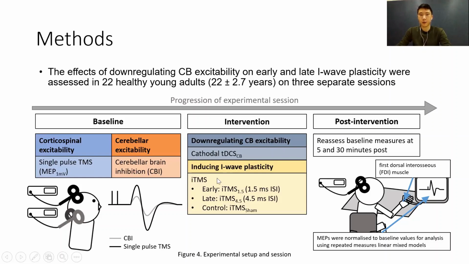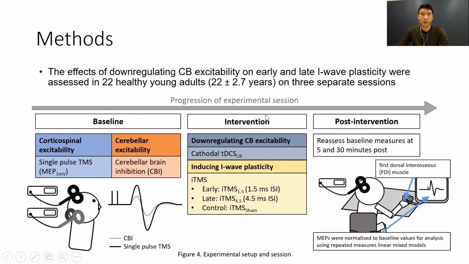In addition, we applied concurrent iTMS to target the plasticity of early I waves using 1.5 milliseconds ISI, late I waves using 4.5 milliseconds ISI, or a control session in which we used varying ISIs that produce no change. The key point is that we used an intervention that allows us to see how modulating the cerebellum influenced the plasticity induction of different I waves.